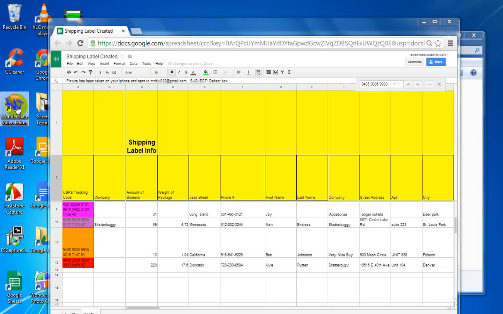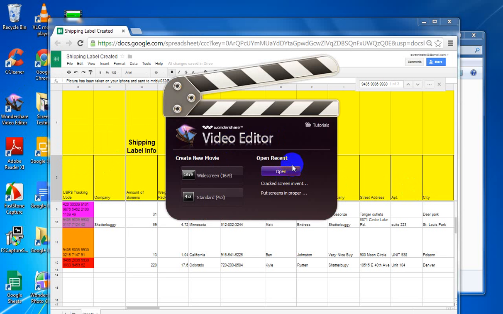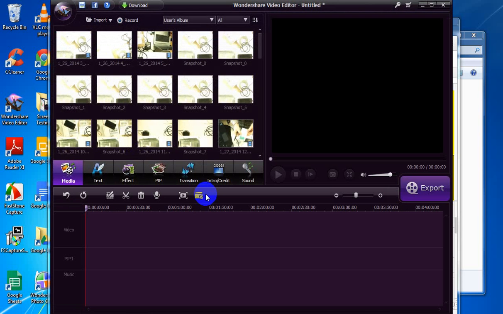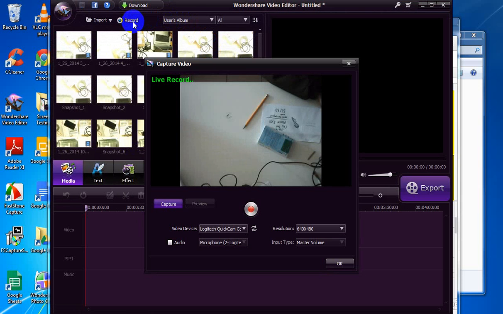Just click on that, double click it, and you'll see the Wondershare video editor icon will open. Double click on standard. And then what you want to do is hit record, and then when you're ready to record, you'll hit the record button.